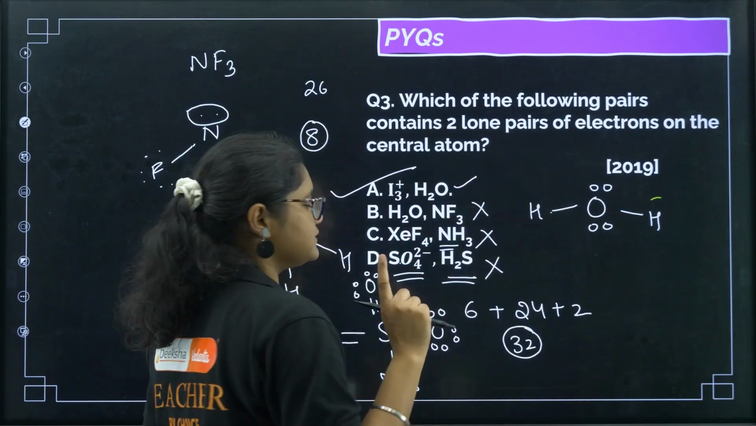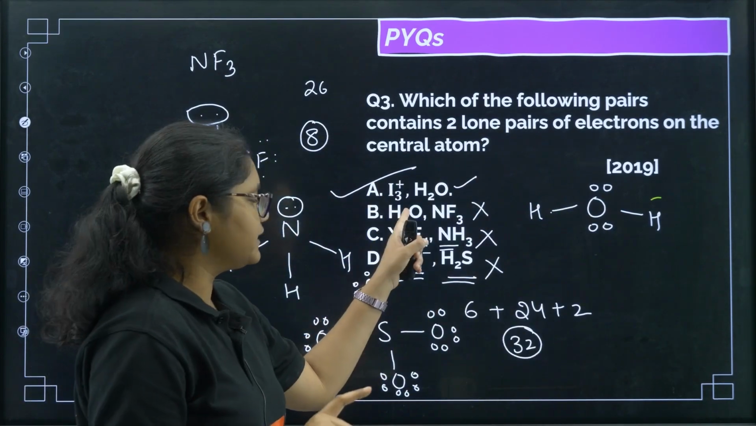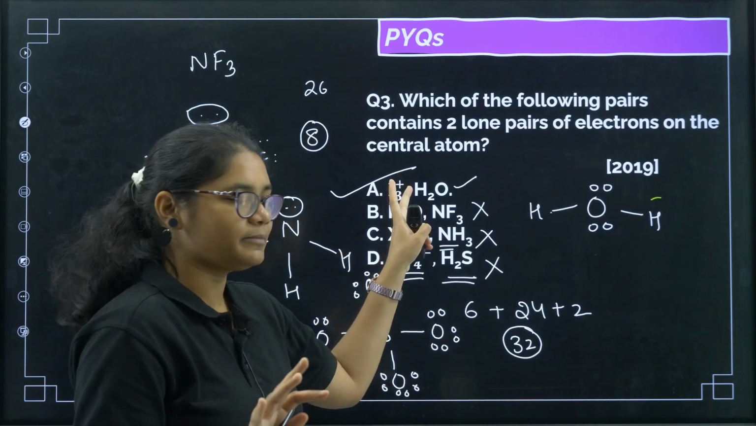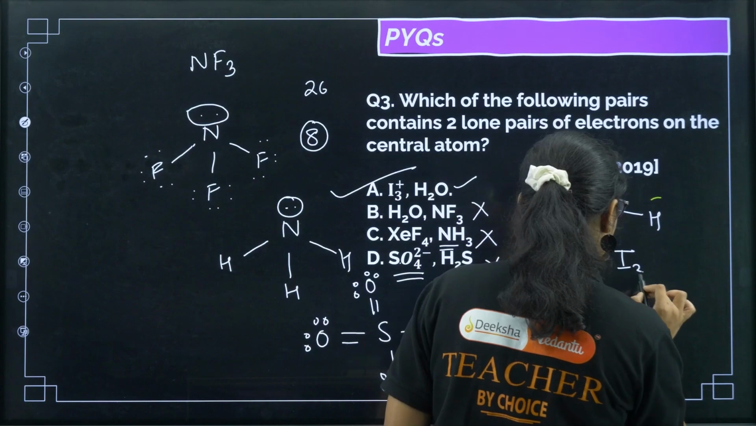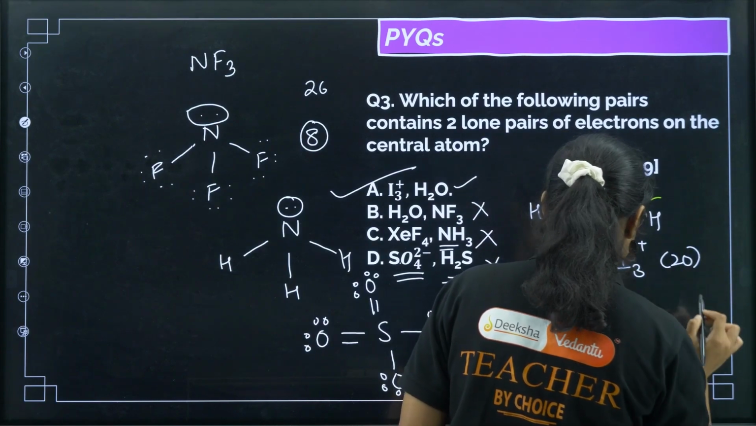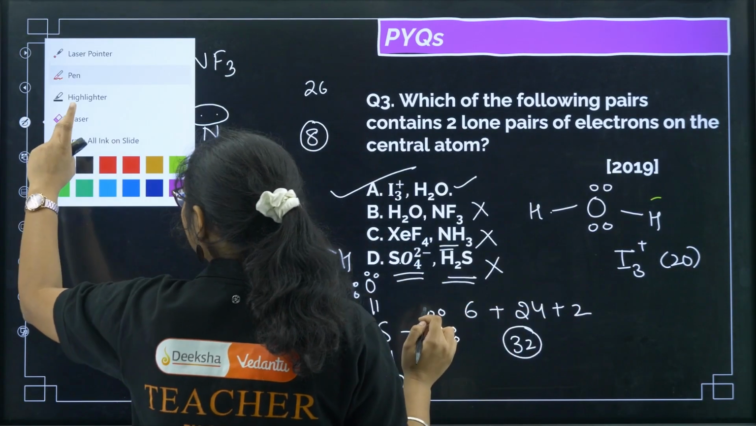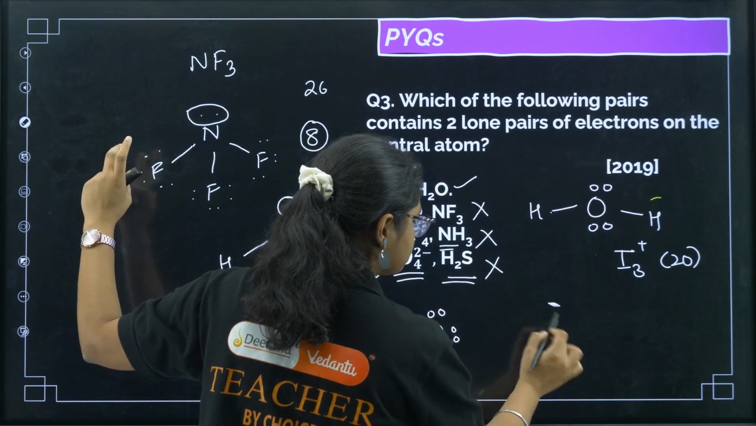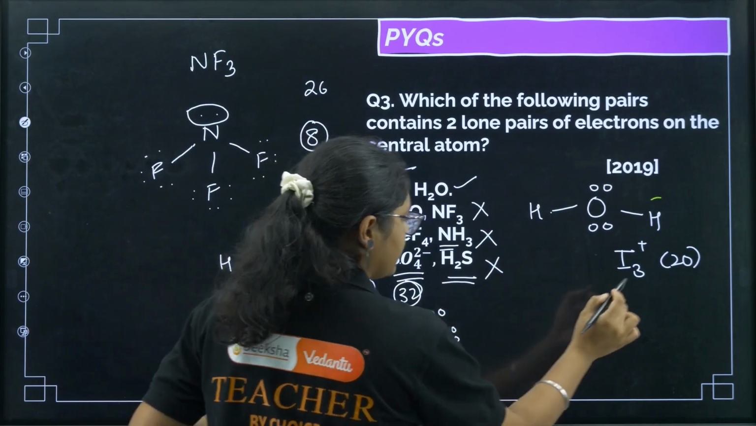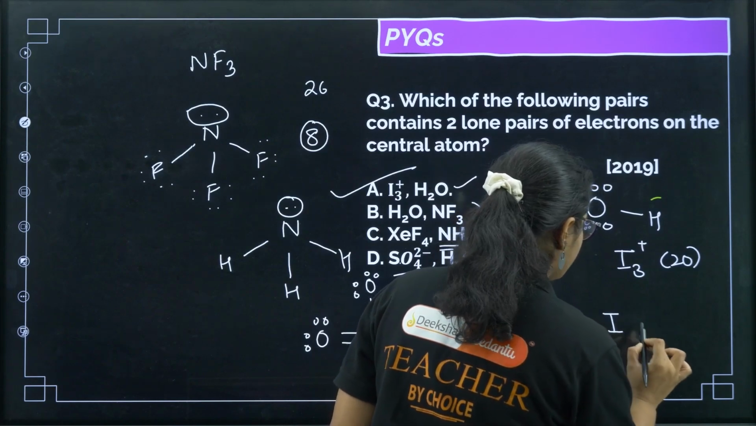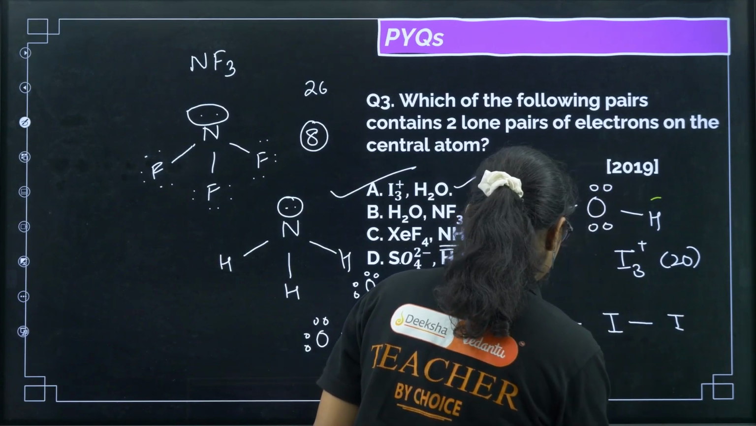So if you see, I is having 7 valence electrons. 7 into 3, 21, but there is 1 plus charge, so 21 minus 1 is 20. So in I3 plus there are 20 electrons. So how can I draw that? So let me erase this one. So SO4 is having 32 valence electrons and here it is 20. So I will draw like this, another I and another I.